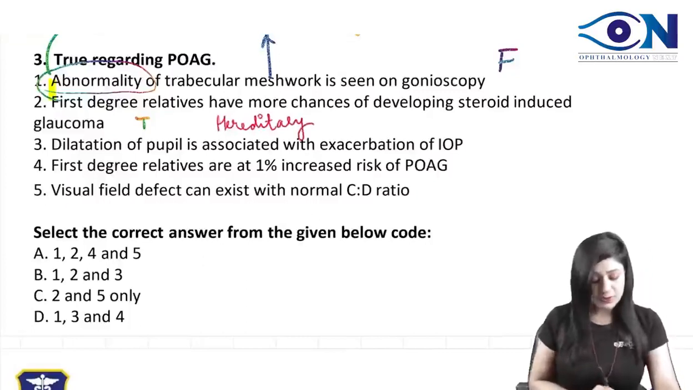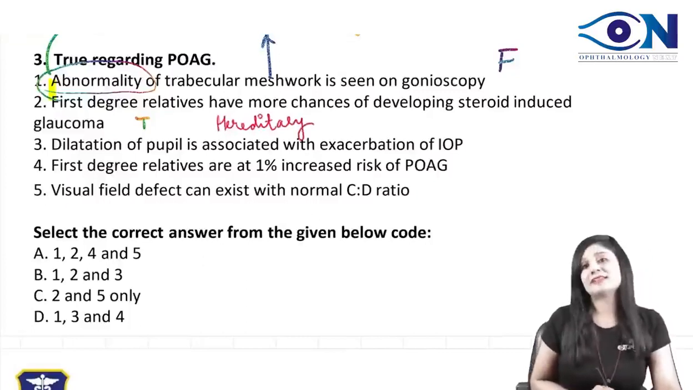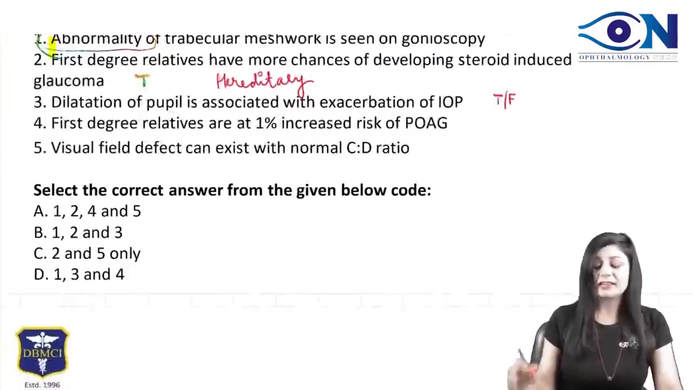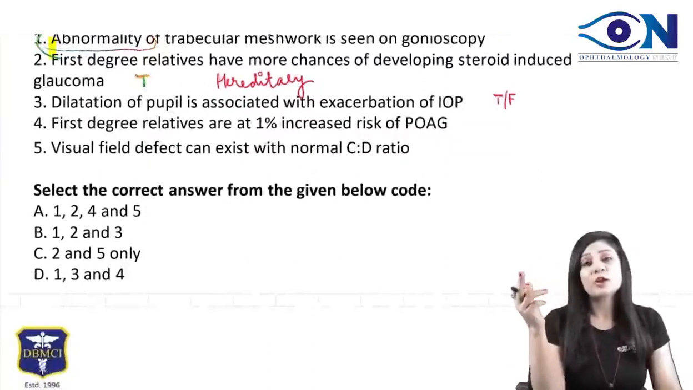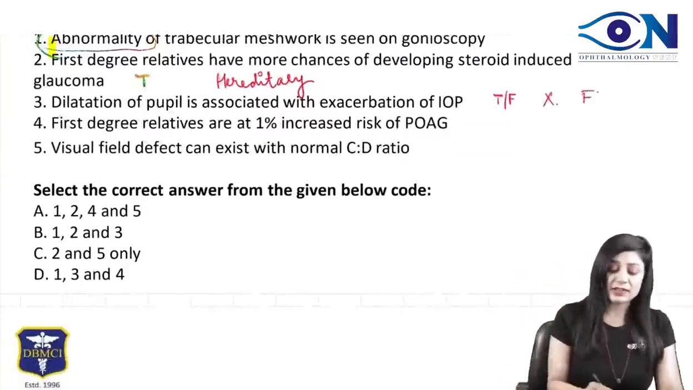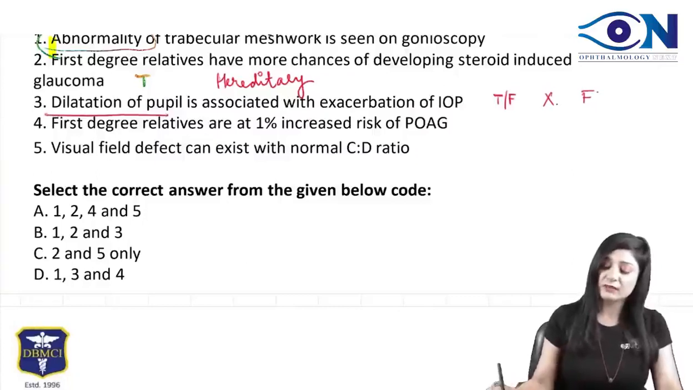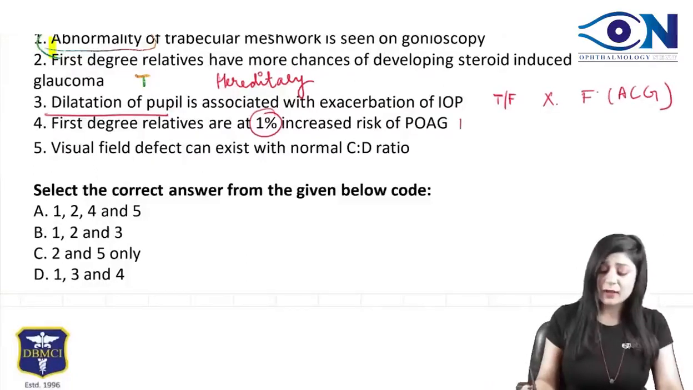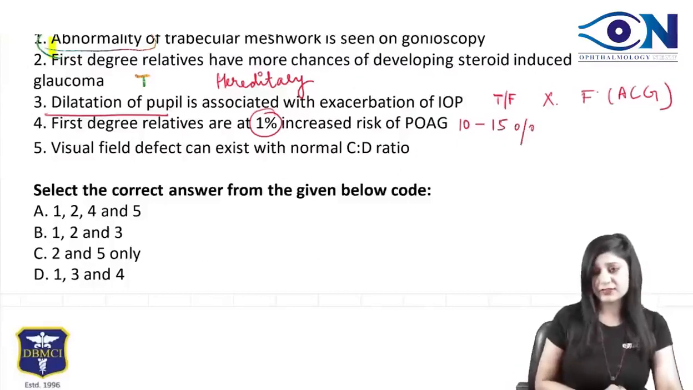Dilatation of the pupil is associated with exacerbation of IOP. Can you tell me, is it true or false? Will the dilatation of the pupil cause open angle glaucoma? No. It's a false statement because the dilatation is associated again with the angle closure glaucoma. First degree relatives are at 1% risk. Now this is also wrong. They are about 10 to 15% higher risk in the first degree relatives. So this statement is also false.